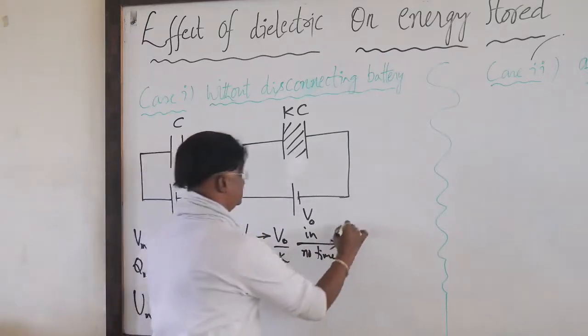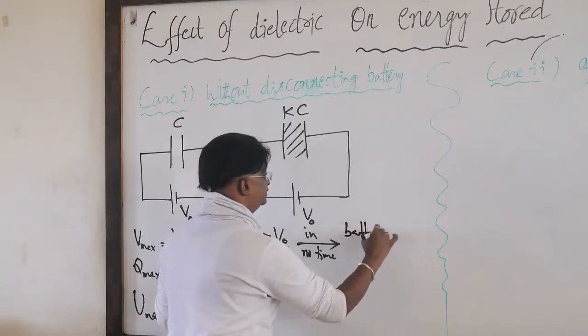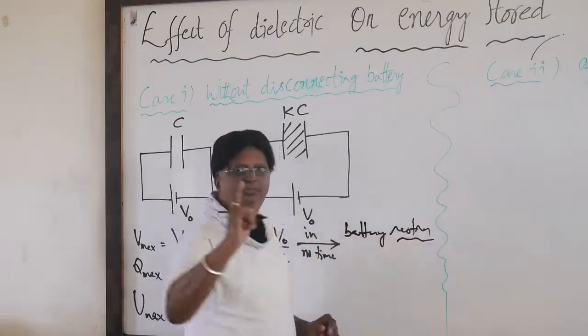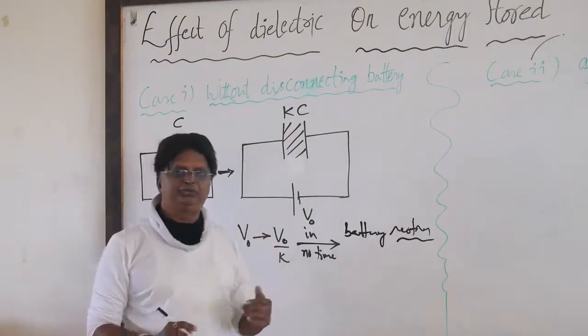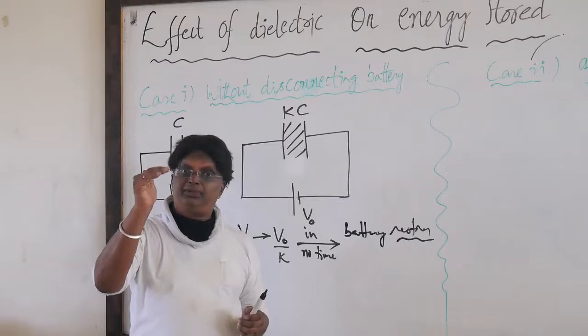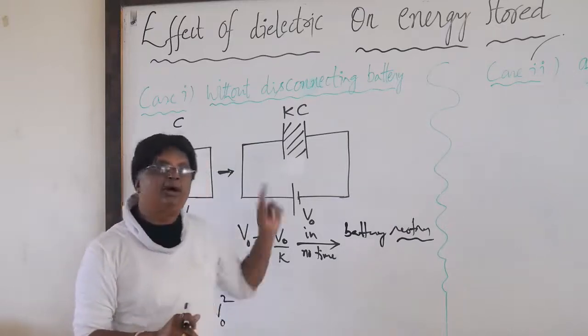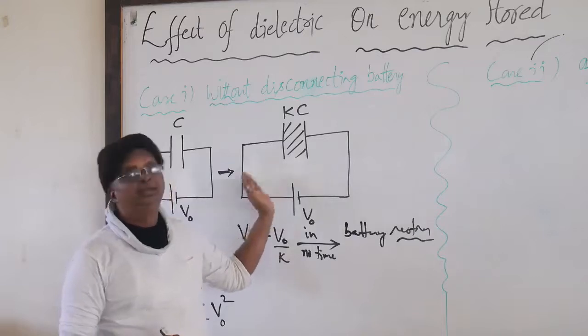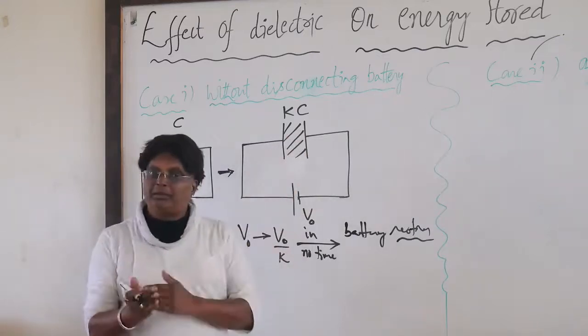In no time, yes, the battery restores. This is a very beautiful word that we use here. Restoring means whatever decrement was caused by the dielectric, the battery immediately brings it back.